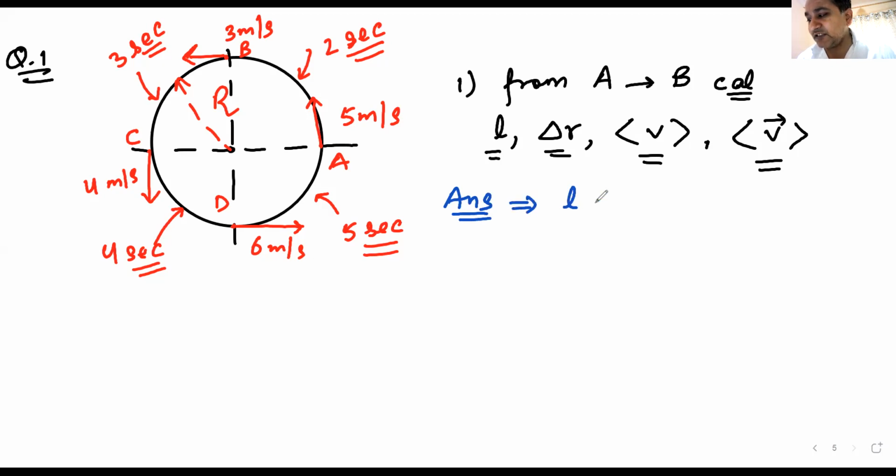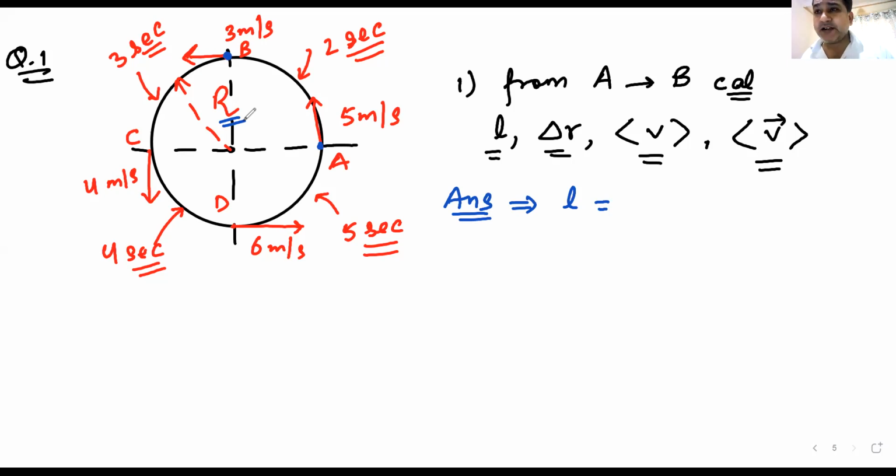What is the distance traveled L? What was the definition of distance traveled? It is the length of the path. So I've gone from A to B. The radius is R. It is a quarter of a circle.